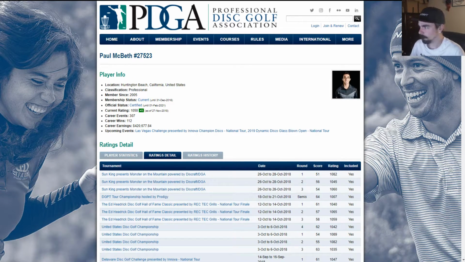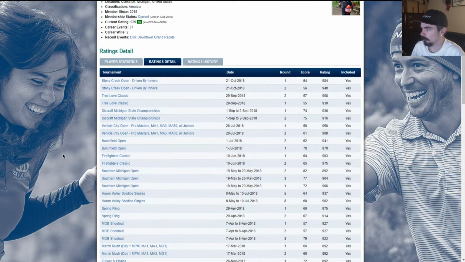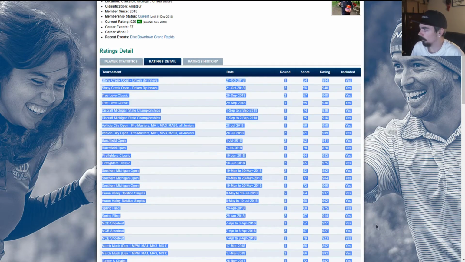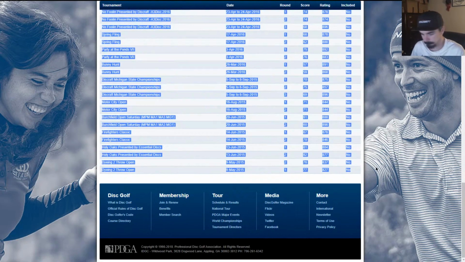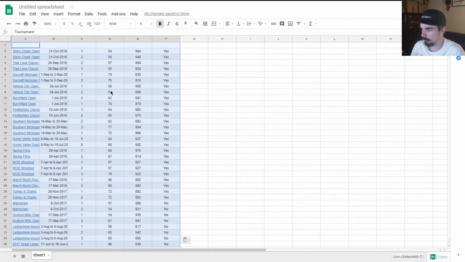So what we're going to be doing is we're going to be seeing some trends. We're going to be looking at averages and stuff like that. So we are going to be selecting all of our tournaments, copying and pasting them into a Google Sheets spreadsheet. It's the free alternative to Microsoft Excel provided by Google. Free to use. If you're using Excel, this will be roughly the same, maybe a little different, but basically the same thing. So we are going to be pasting our info in.